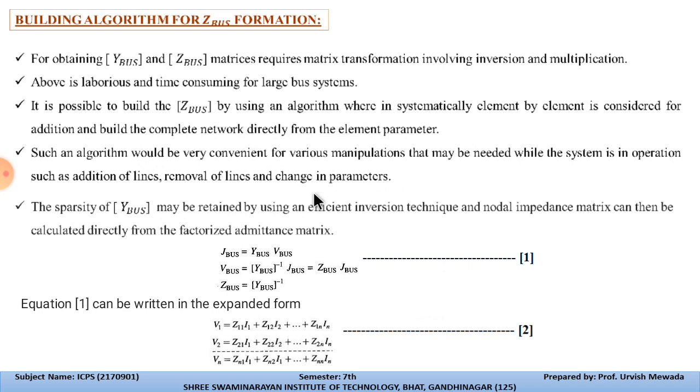We can add any transmission line and we can remove a transmission line to maintain the generation and the demand of the consumer. At that time, calculation using conventional methods becomes very laborious and very time consuming.